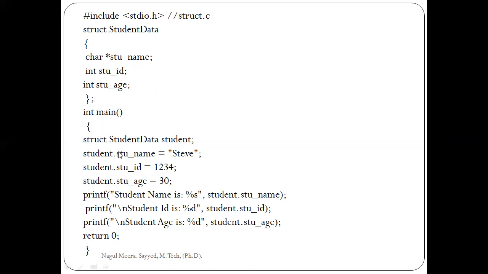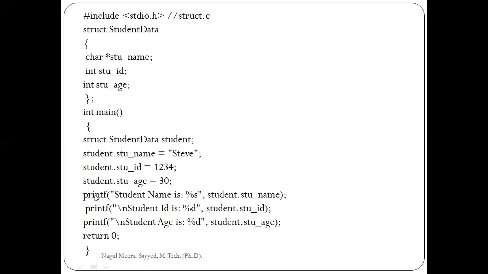Now I am assigning some values to that particular student with the help of the member access operator, dot. Student dot stu name equal to a name, I am using stave, in double quotation. Student dot stu id, that is the number. Student dot stu age, that is 30. This is the declaration part, and this is the initialization part.